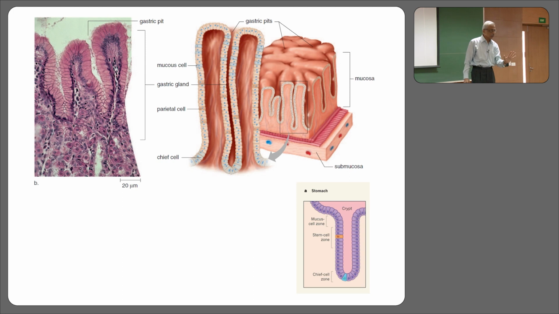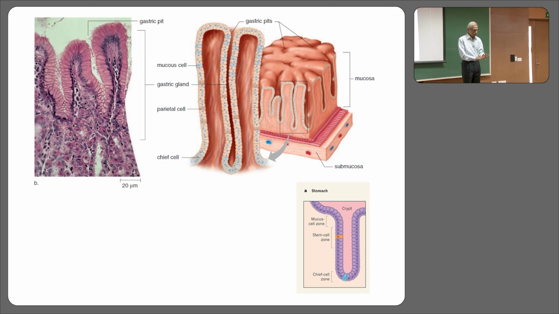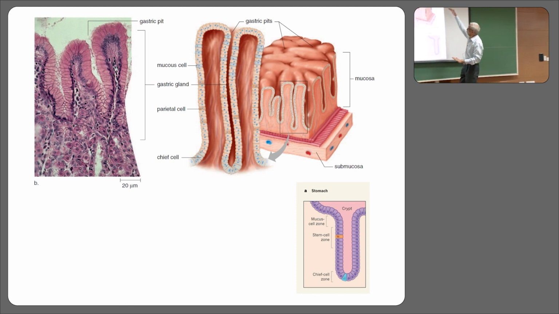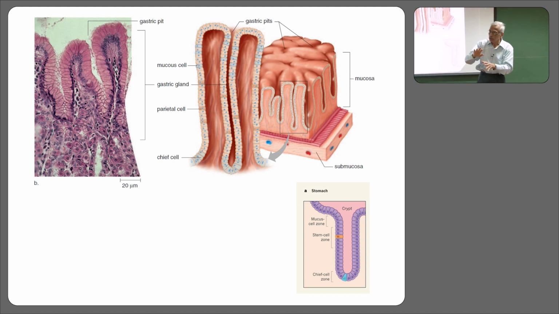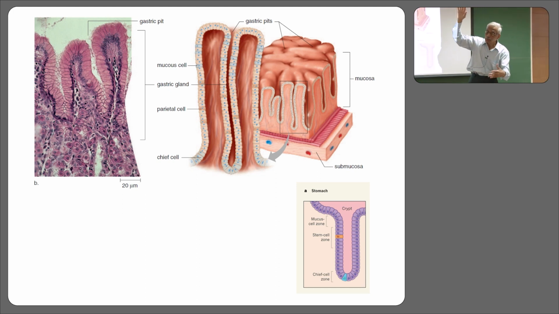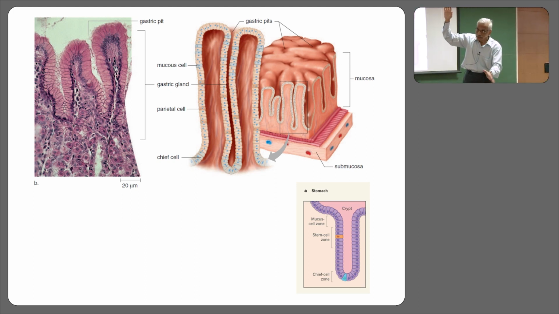Take a step back and let us find out what cell is where. It is mucous cell, a little deep inside it is mucous cell, below that there are stem cells, and please remember the stem cells keep on coming and they keep dividing and they keep on moving. Some of them go towards the upper end, some of them go towards the lower end, and they keep on replacing the old cells. That is, regeneration is continuously happening in the wall of the stomach.